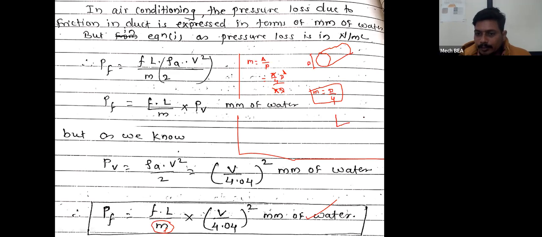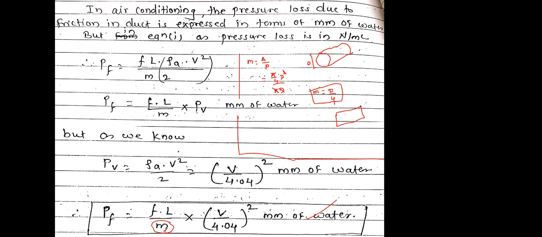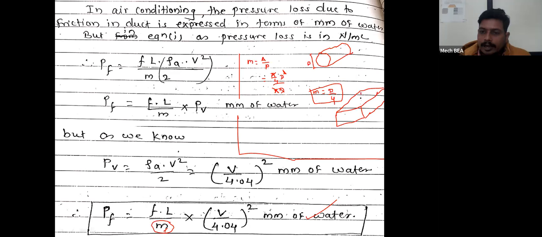And instead of circular duct, if we are having the rectangular duct, then for rectangular duct, if I consider this as the A side, this as the B side, and this as the length of duct, then here the value of m will be calculated by using the formula m is equal to area divided by perimeter.